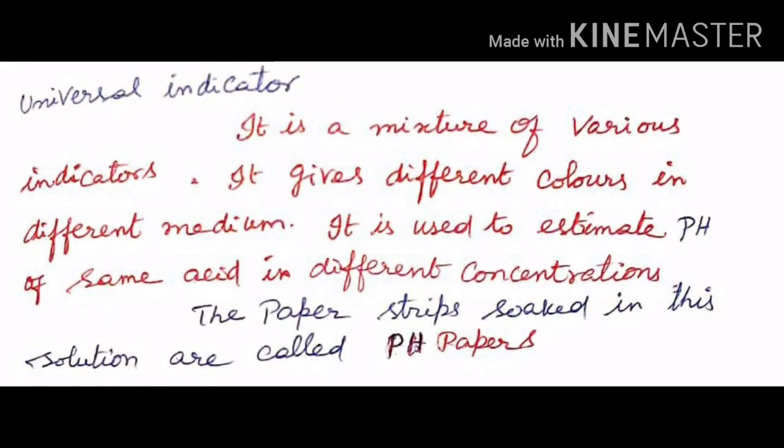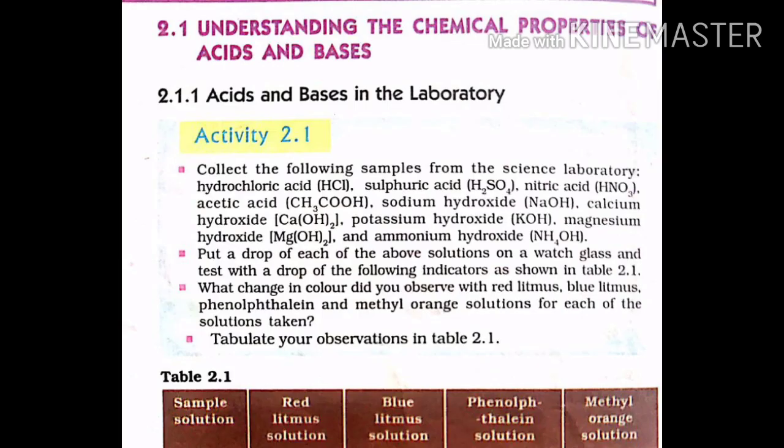Next type of indicator is universal indicator. It is a mixture of various indicators. It gives different colors in different medium. It is used to estimate the pH of the same acid in different concentrations. The paper strips soaked in this solution are called pH papers.